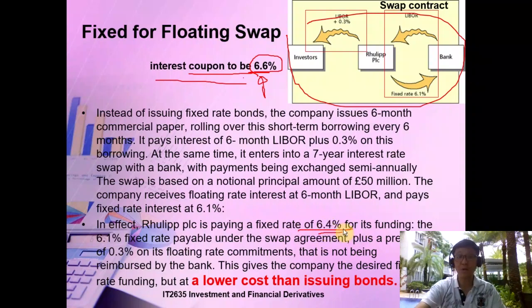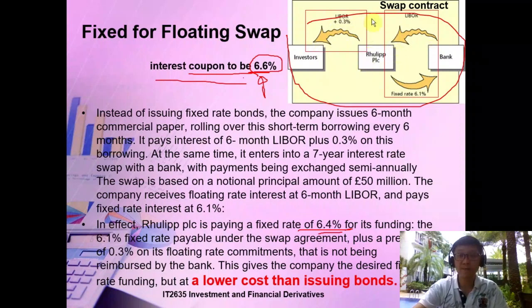Right, just now I already showed you how you can get the 6.4. It's basically the LIBOR and LIBOR. But since I'm actually borrowing at LIBOR plus 0.3, the LIBOR part might fluctuate. It could be 1%, it could be 2%. So if the LIBOR is 1%, then the whole thing that I have to pay is LIBOR plus 0.3, which is 1 plus 0.3, becoming 1.3. So you can take it as the LIBOR or the SIBOR as a variable. It depends on what's the variable given at that time.